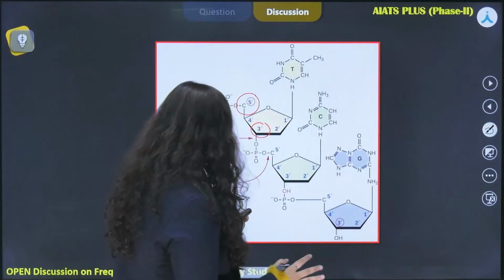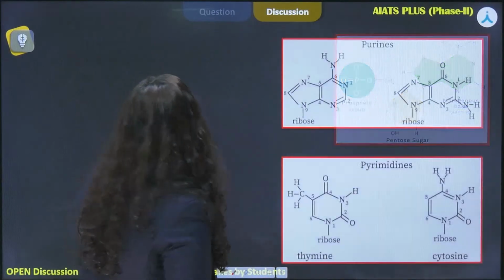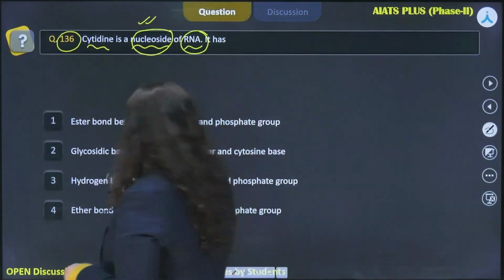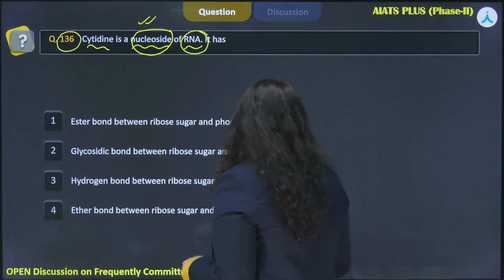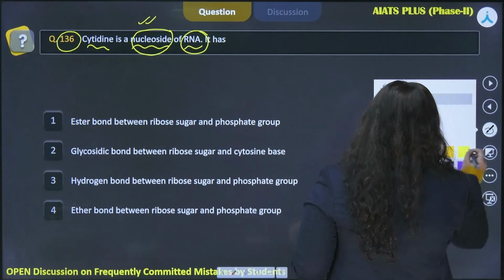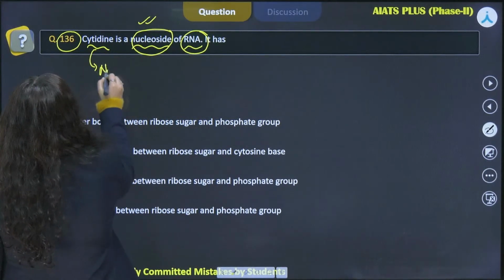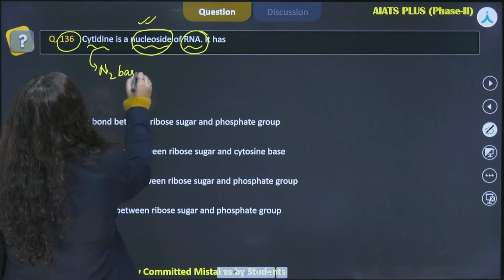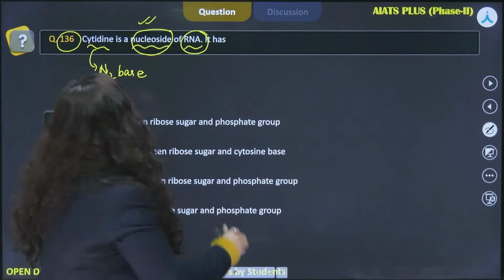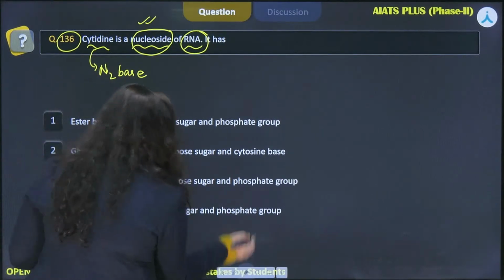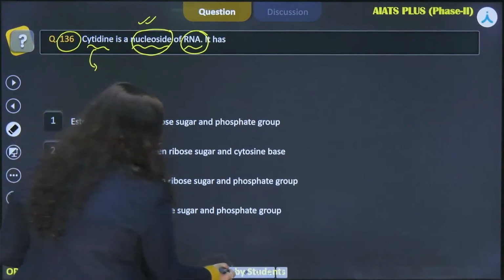All right. So coming back to our question now, we had cytidine. Sorry, cytosine is my nitrogen base, not cytidine.